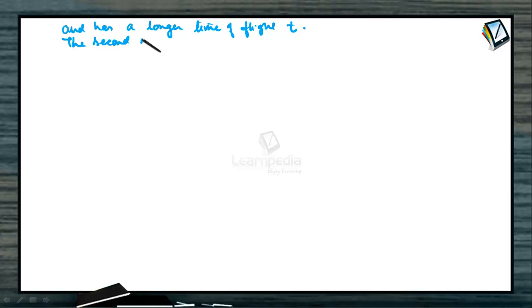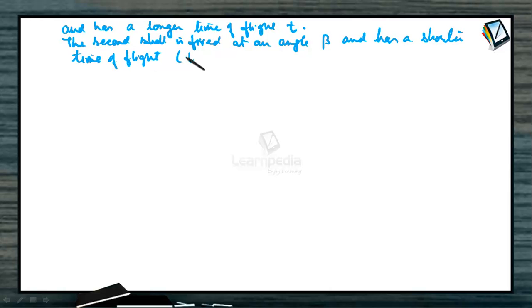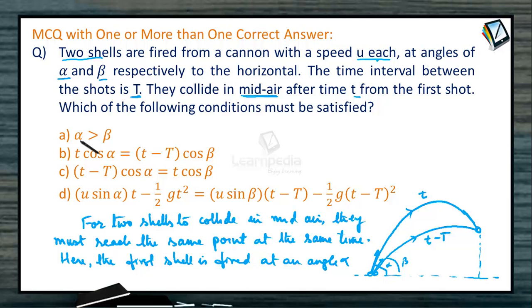The second shell is fired at an angle beta and has a shorter time of flight, t minus capital T. So what do we conclude? The body which has the longer time of flight should have the greater angle of projection. So alpha must be greater than beta. This is the first conclusion we are getting. So the first option, alpha greater than beta, is a correct option.